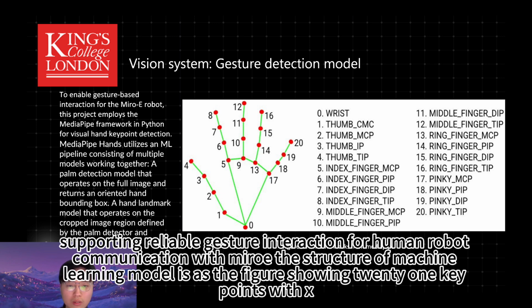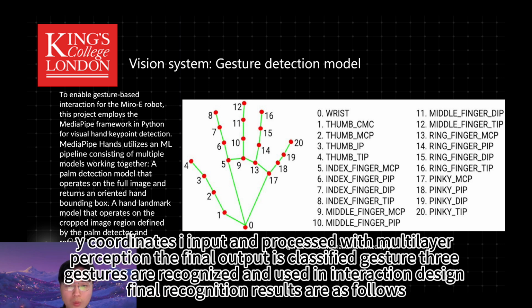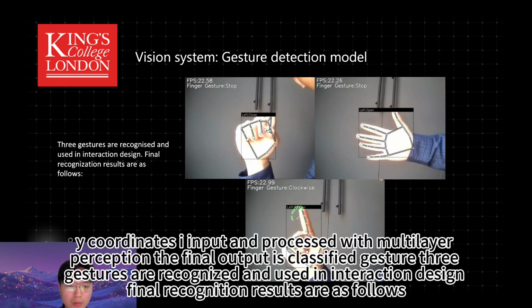The structure of the machine learning model is as the figure shows. 21 key points with x, y coordinates are input and processed with the multi-layer perceptron. The final output is the classified gesture. 3 gestures are recognized and used in interaction design. Final recognition results are as follows.